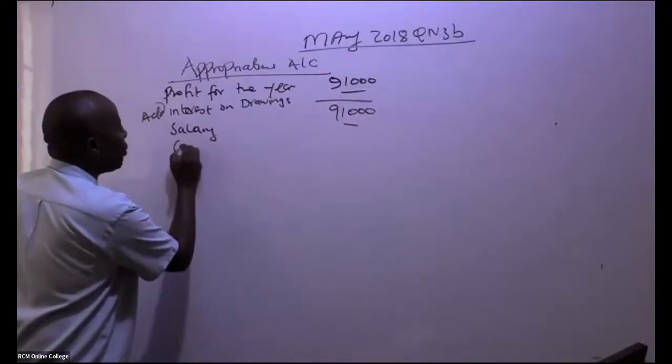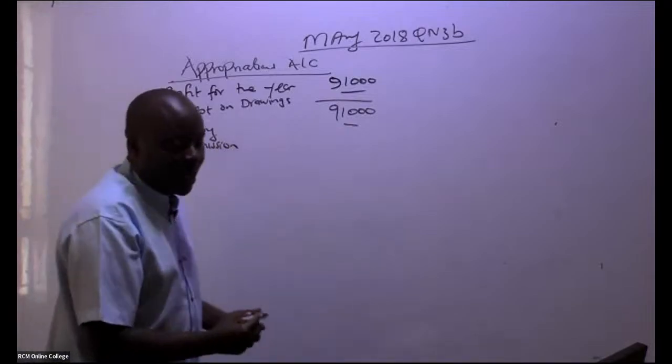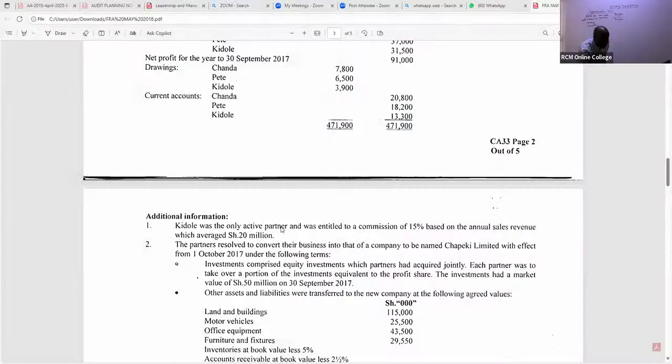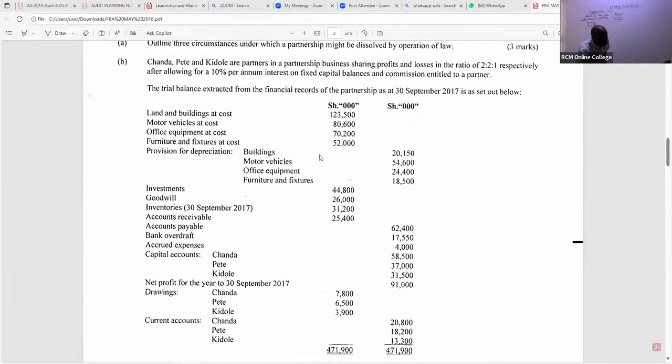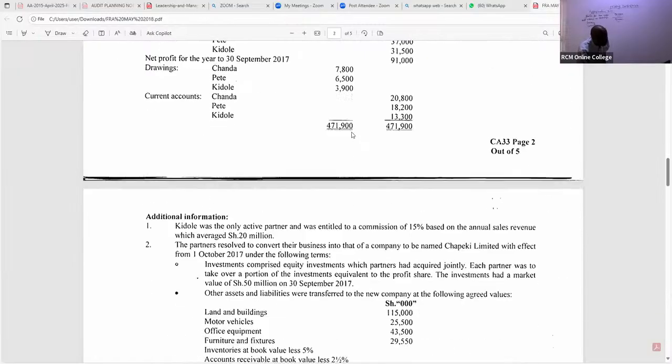We come to commission. Ladies and gentlemen, there is one person who is getting commission. If you read it here, who is this? We are told here Kidole was the only active partner and was entitled to 15% based on the annual sales revenue, which is 20 million. But remember, our trial balance is in shillings thousands, so you must cut those zeros.